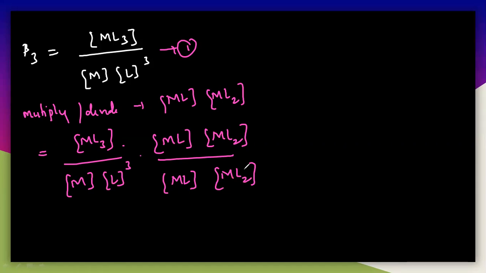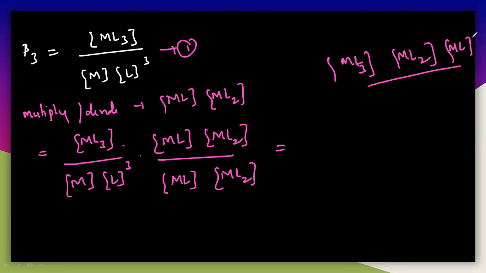See what happens here. You can observe that there is ML3 and also ML2, and there is also ML in the numerator. So there is ML3, ML2 and ML.